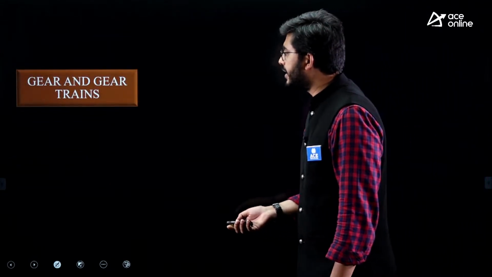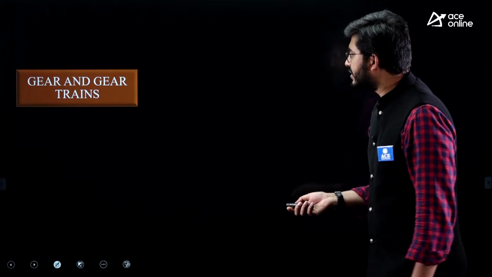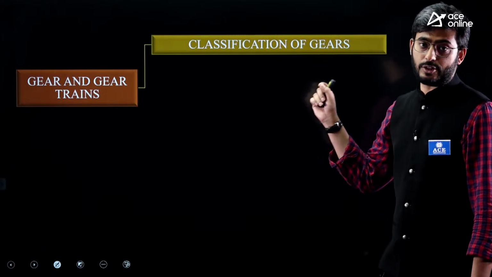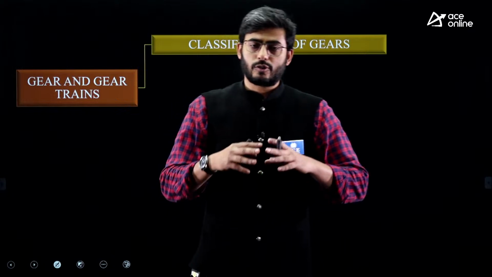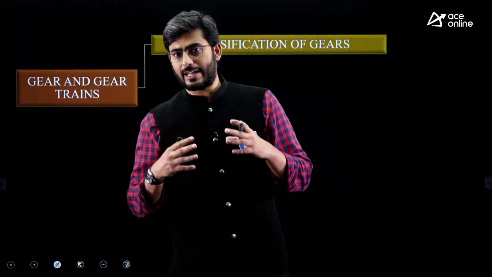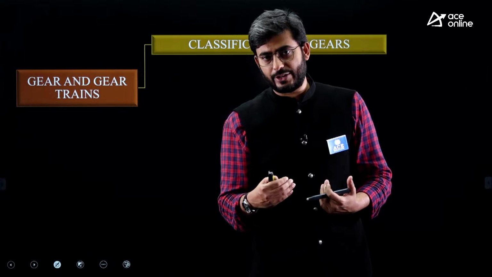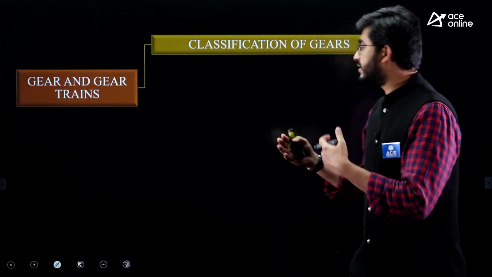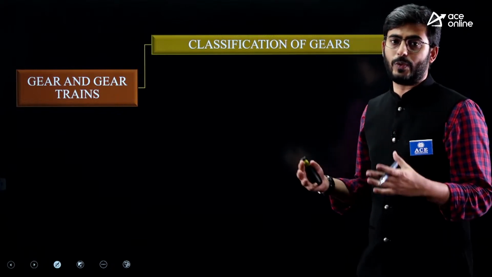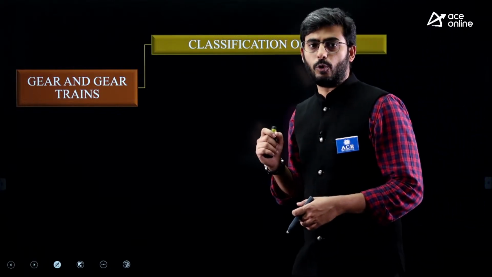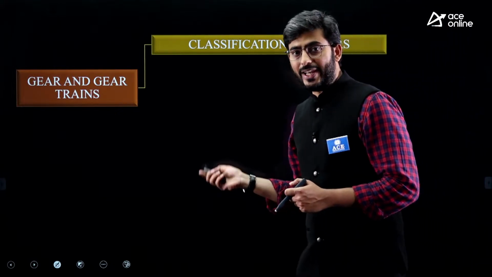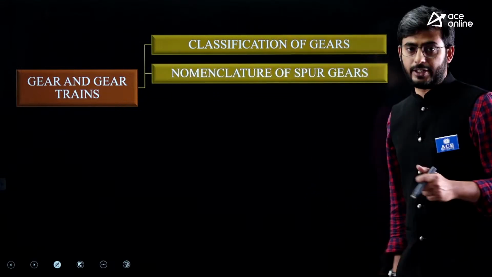Going to the next chapter, gear and gear trains. From this chapter, guys, they have given many questions, especially from the classification of gears. Classification of gears includes spur gear, helical gear, bevel gear. For all these types of gears, how the forces are resolved, what the description of the teeth is, and how the tooth cross section is, whether it is constant or varying, all that description is included in the classification of gears.